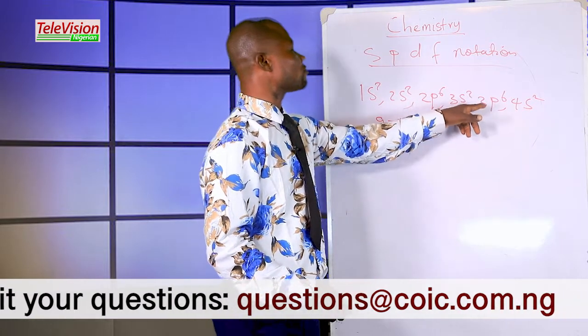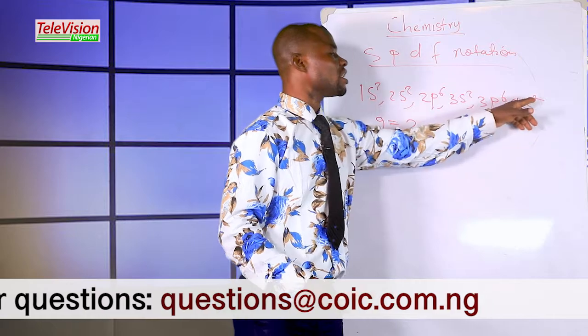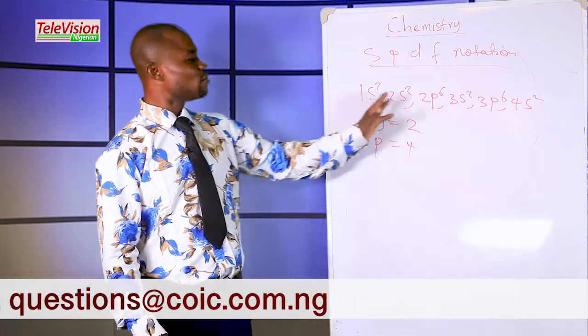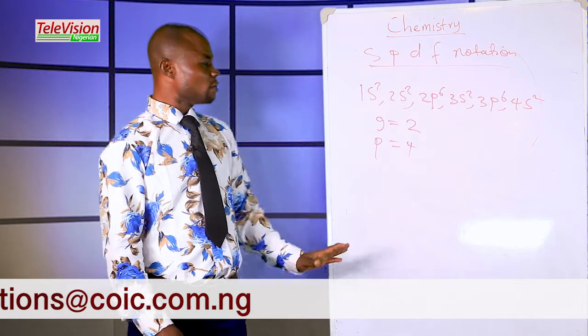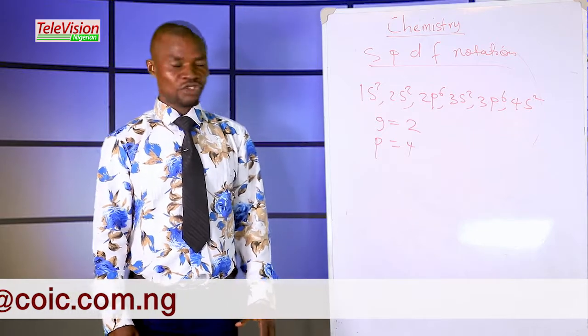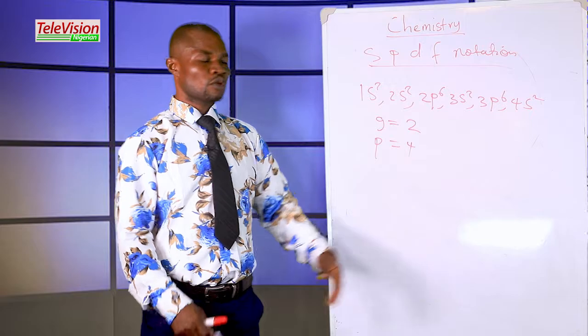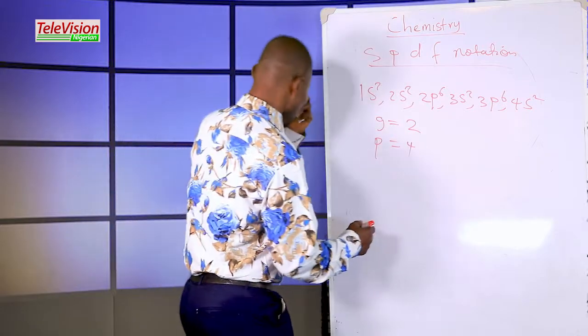10 plus 2, 12. 12 plus 6, 18. And 18 plus 2, 20. That's good, which means this element here is calcium. We remember that we did the electronic configuration of calcium and obtained the period and the group. Group being 2 and period equals to 4. Let's also still compare it again.